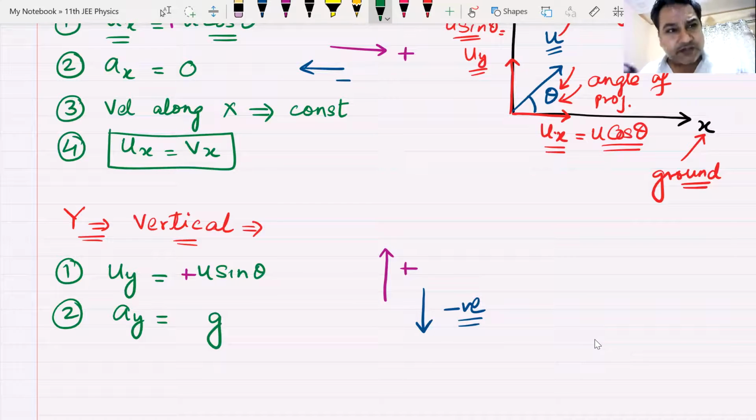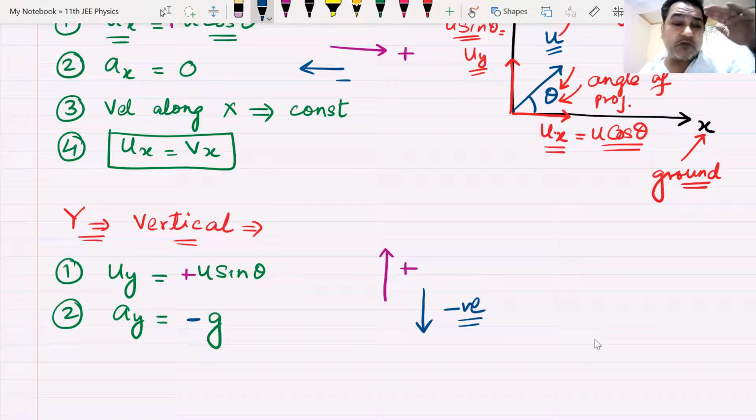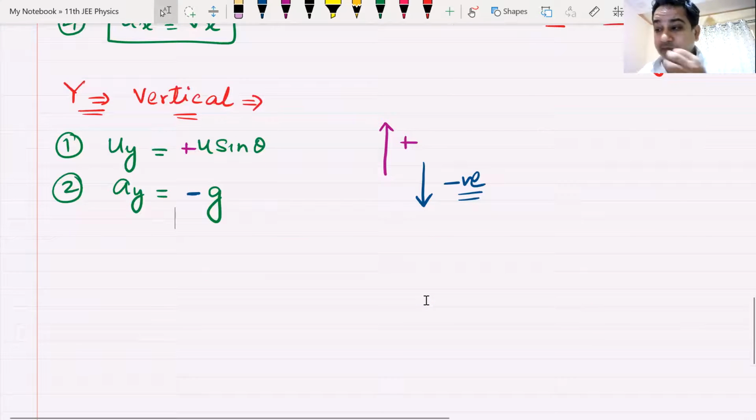And the answer is definitely g, which can be taken as 10, or as 9.8, but the sign is also important. And what is the sign for this g? It is minus, because g is always downwards. Yes or no?